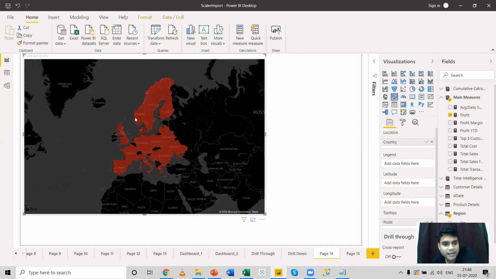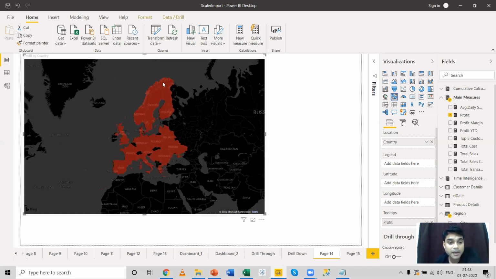So all the area in this particular geographical location, instead of symbol, has been shifted. The symbol has been converted into a field area. So all the area from the respective states and countries where the profit has been marked has been filled, and the rest of the area is not highlighted.